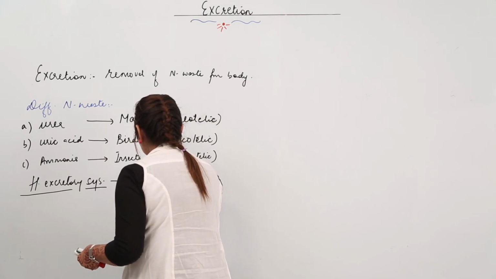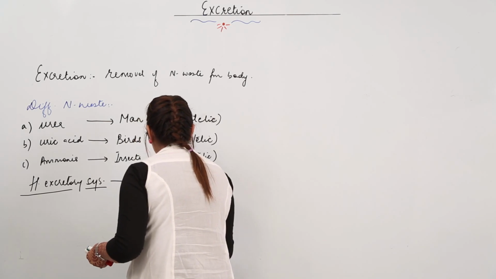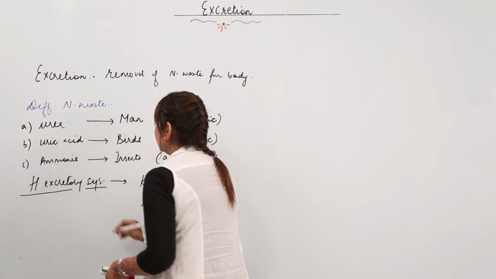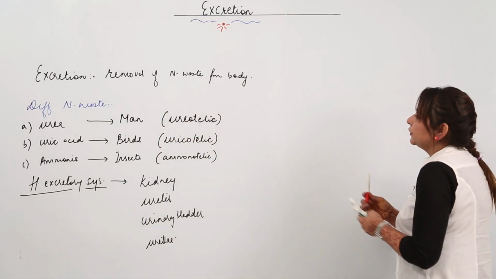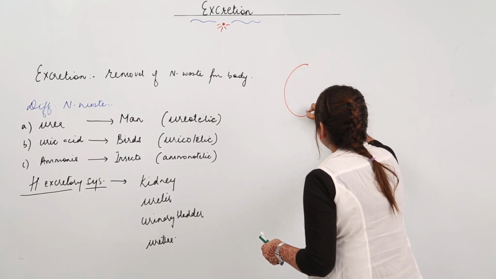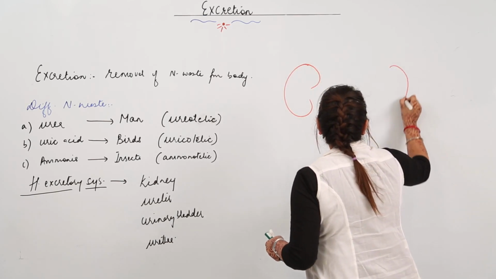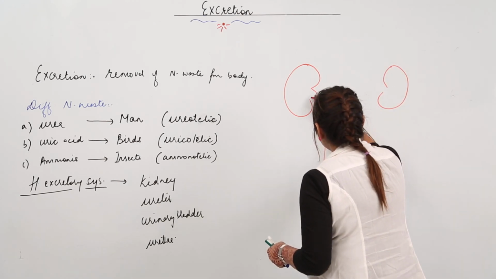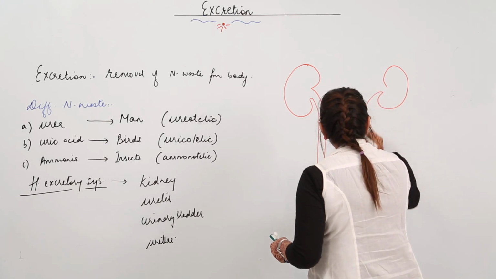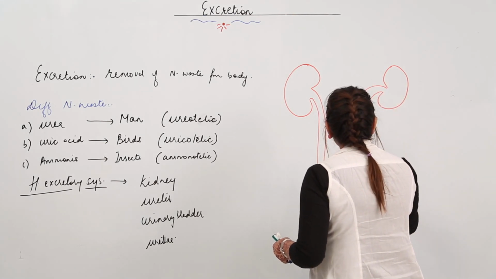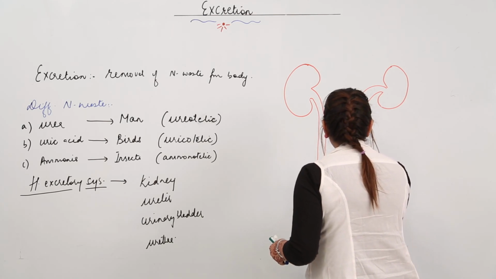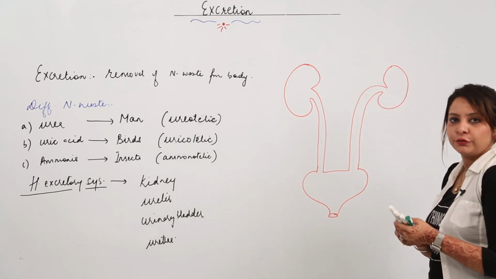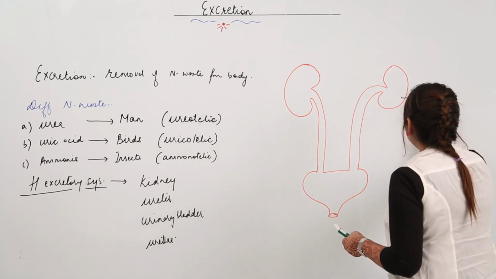ureter, urinary bladder and urethra. I'm just going to draw the human excretory system for you. We have a pair of kidneys from which tube-like structures originate like this. They open into a pear-shaped structure, and then there is an opening for the excretion of the urine. These are called kidneys.